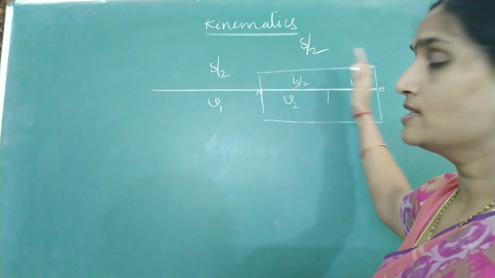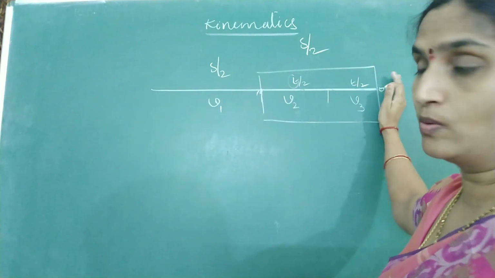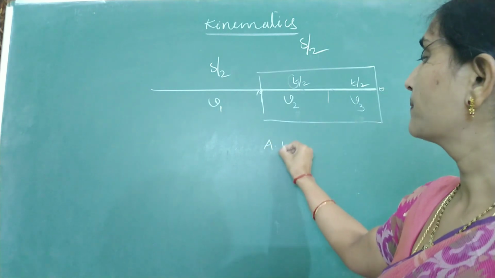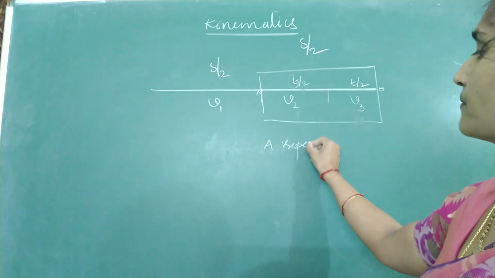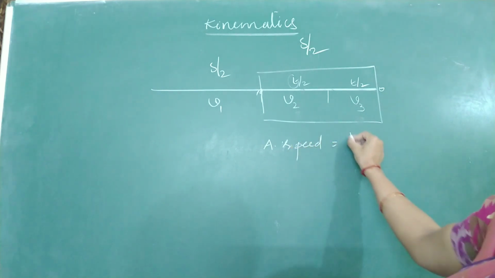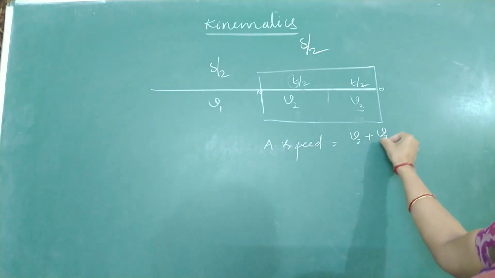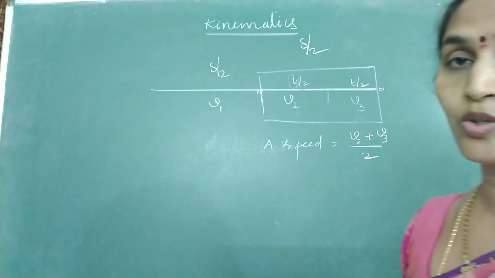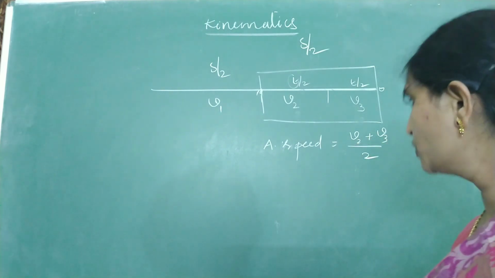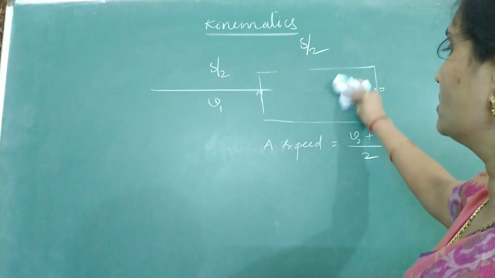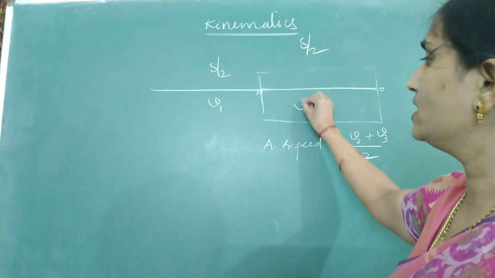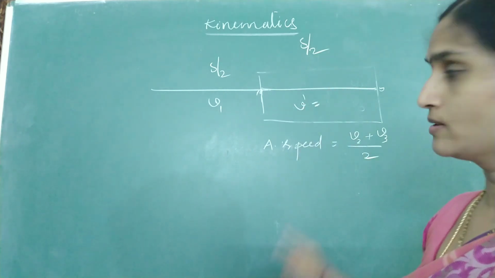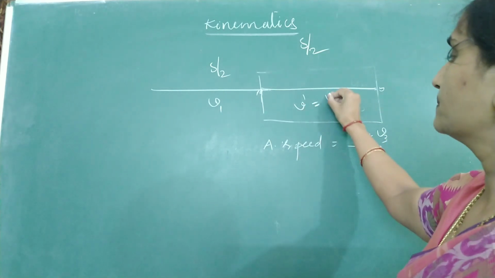Whenever time interval is halved, just now I told you, what is average speed given by? Average speed is equal to V2 plus V3 divided by 2. Now you can remove this part because time interval is half. We have reduced this to a velocity V dash, where V dash is equal to V2 plus V3 by 2.